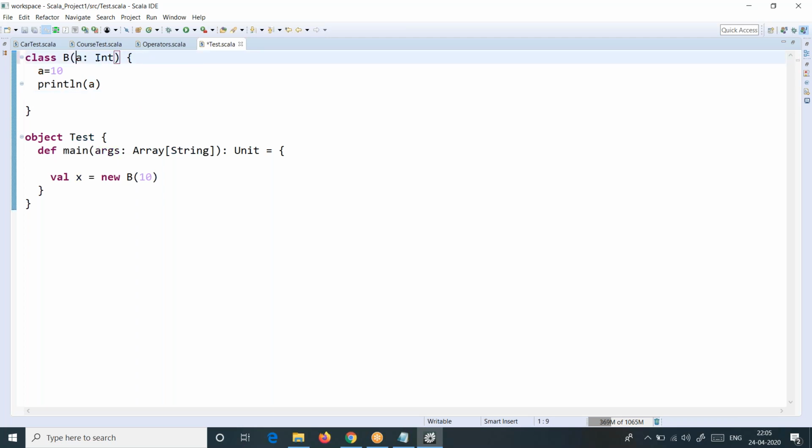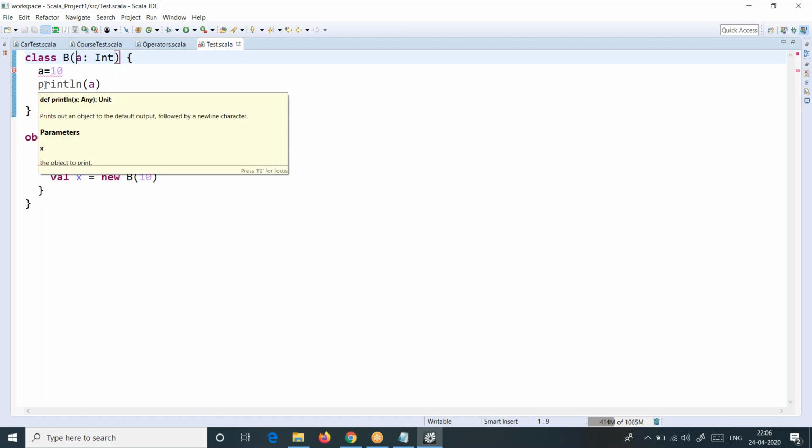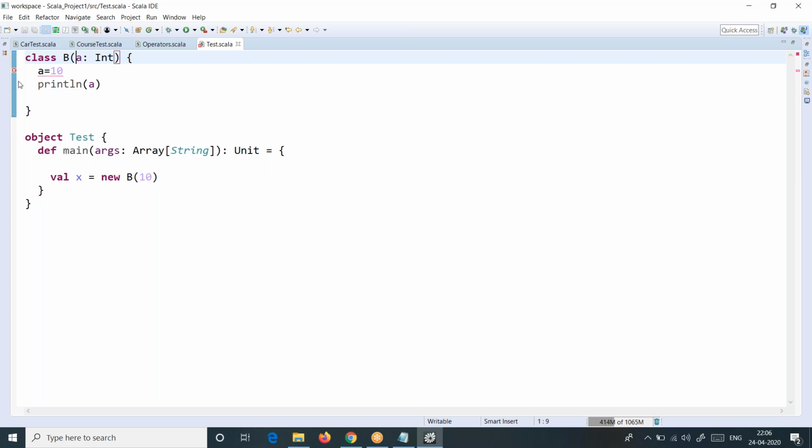Suppose I remove this var now, what's happening? Do I get an error here, right? So if there is an error here, means what? It is immutable. I am not able to modify that parameter here. You get my point? Harish, Veera, is that point clear? Mutable means it can be modified. Immutable means it cannot be modified.